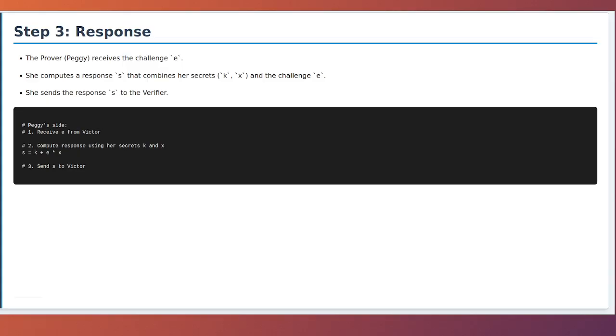This formula combines all the elements of the protocol: her secret commitment, the public challenge, and her secret witness. She then sends this calculated value s back to Victor. This single number, s, is her response. It contains the proof of her knowledge, but in a way that is scrambled with the random nonce k, preventing Victor from simply solving the equation for x.